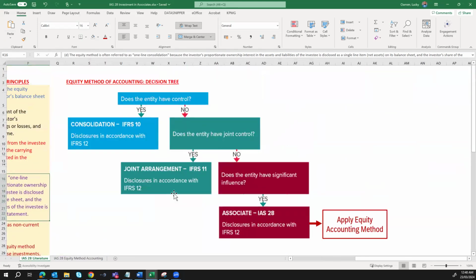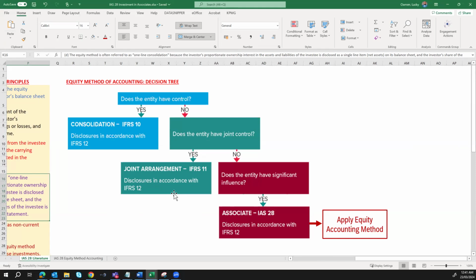So to help us with a decision rule or decision tree on how to assess if a company has significant influence over the investee company and the application of the equity accounting method, here are the steps or questions that we need to answer. The first question is, does the entity have control over the investee company? If yes, it means that you cannot account for this investment based on IAS 28. You need to prepare a consolidation based on IFRS 10. So if there is no control, then you need to ask yourself the next question.